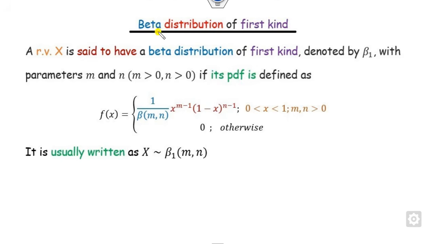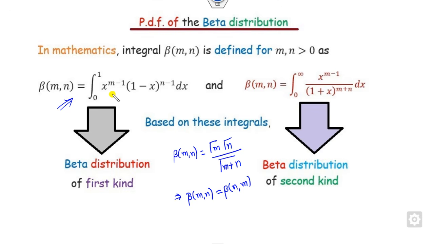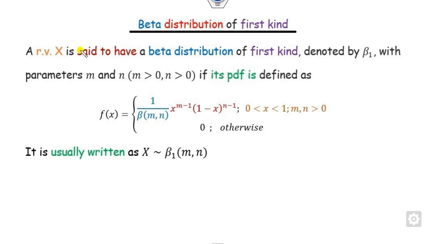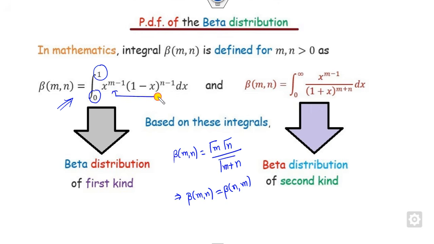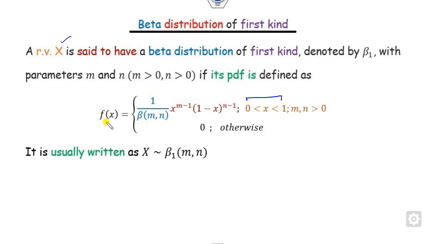So let's define the first distribution corresponding to this integral. Look at that, the domain of my function is from 0 to 1. So if we define a random variable x over the domain (0, 1) such that this integral is divided by beta of (m, n), that is to make the integral equal to 1. Any function f(x) which is defined in this way, we call the beta distribution of the first kind. And you can see there are two unknown parameters, one is m and the second is n. So we usually denote it as x follows the beta distribution, 1 represents the first kind, with parameters m, n.